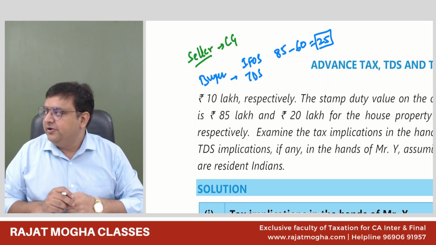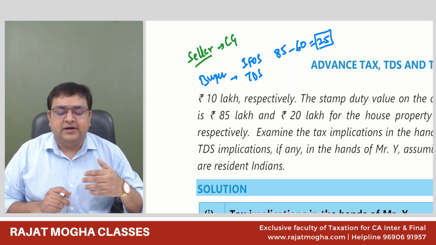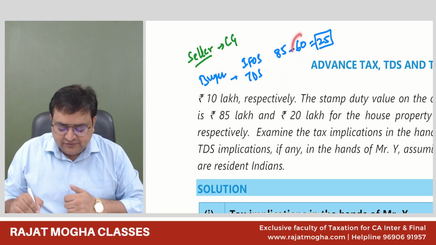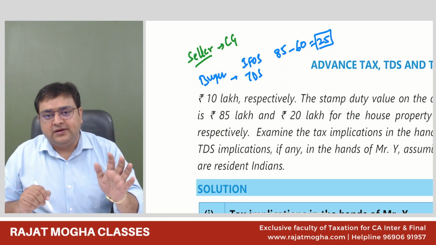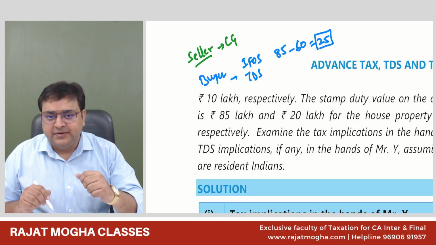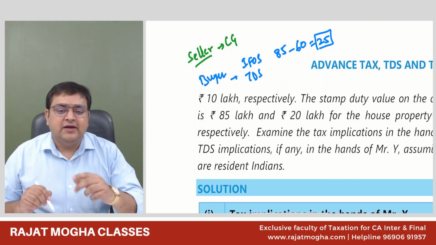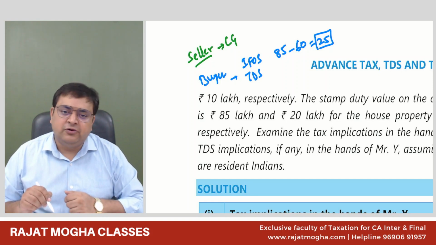I believe that you are able to recall this provision of IFOS. I have taught you in the classes that this is how people turn their black money into white. So he is saying that he has purchased it for 60 lakh, but the stamp duty value is 85 lakh. If the difference is up to 50,000, then we are okay. But if the difference is more than 50,000 rupees, then we will make it taxable. And also in case of land or building, if the difference is even 10% of the purchase price, then also we are okay.